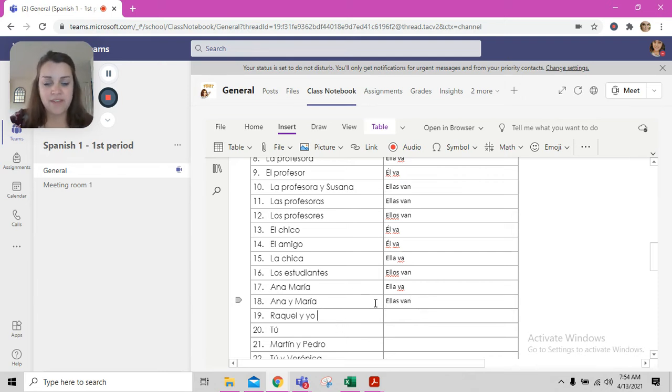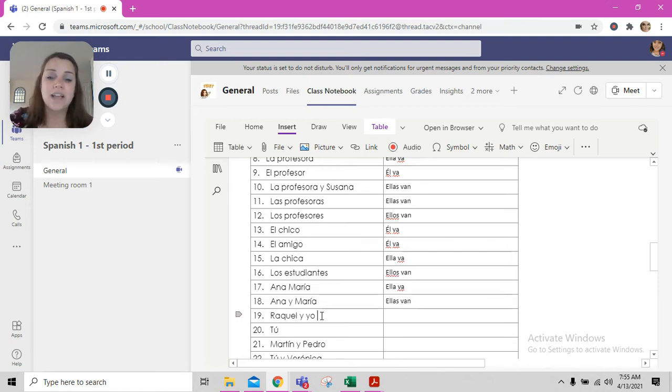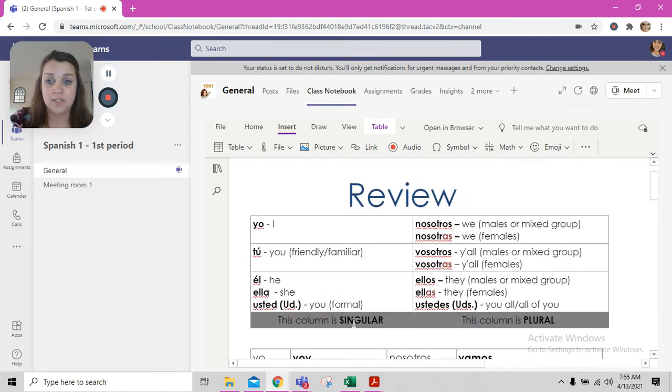Número 19, Raquel y yo. So Raquel, you wouldn't know automatically that that's a female's name, but you might be able to guess it, right? It's kind of a cognate. Remember, cognates are words that look the same in English and in Spanish. Raquel kind of looks like Rachel, and so it's Rachel. Rachel's a girl's name. So Rachel and I, Raquel y yo, that's plural, that's more than two,